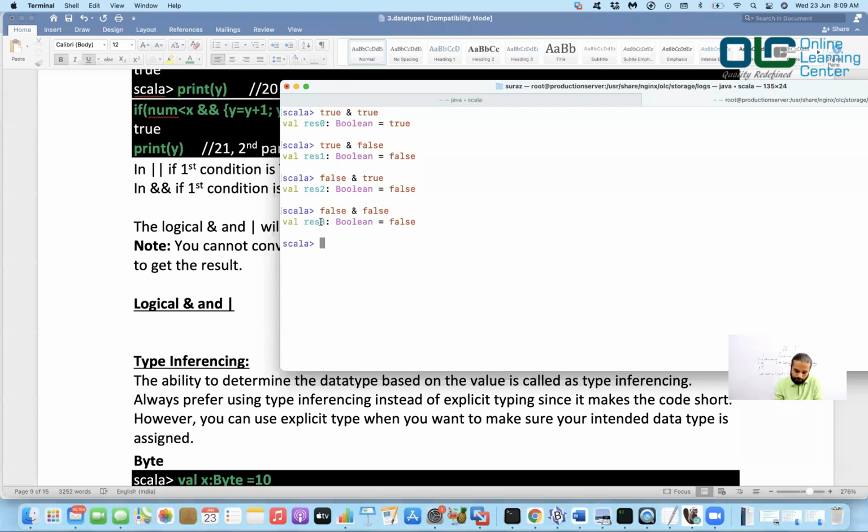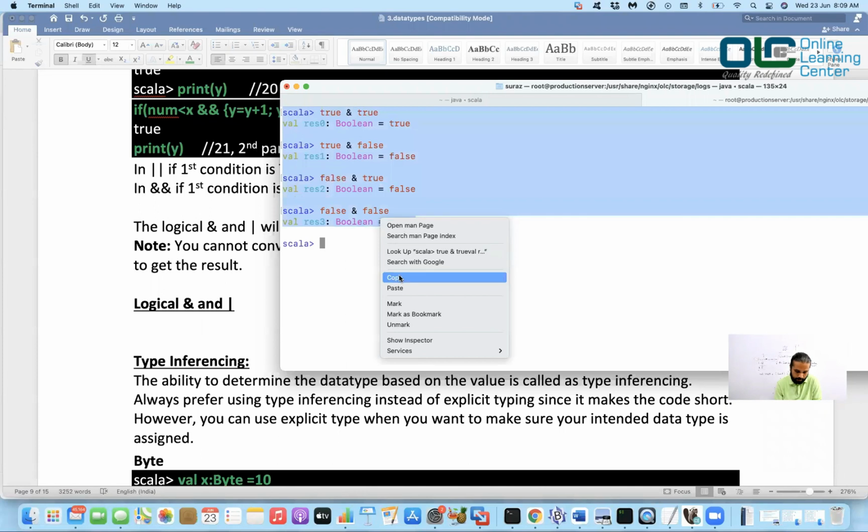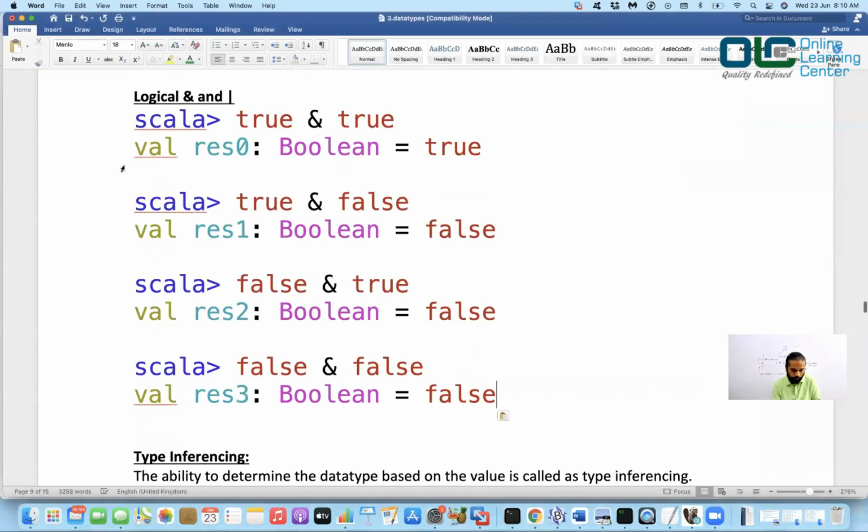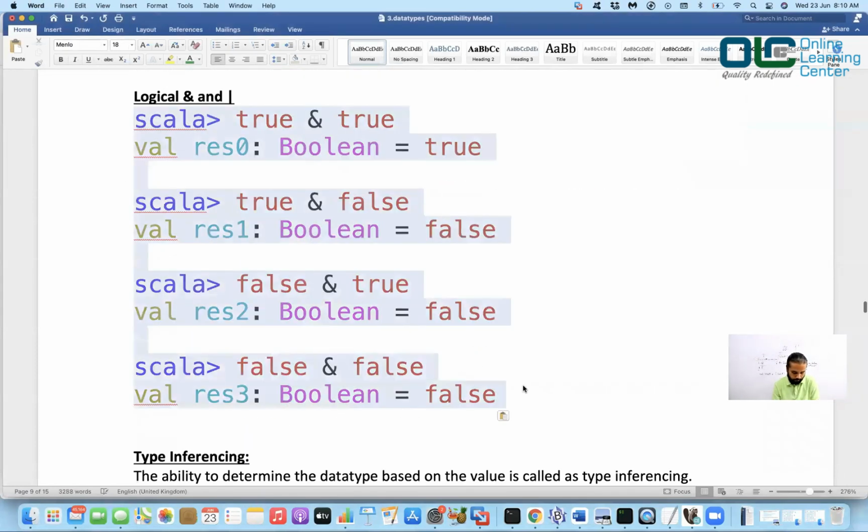Because it's false at the end of the day. So this is very similar to the truth table that we used to build in our school days, right? So in our college days. So let me copy this and I'll just put them here. I'll work on it and then I'll make it a little beautiful later.